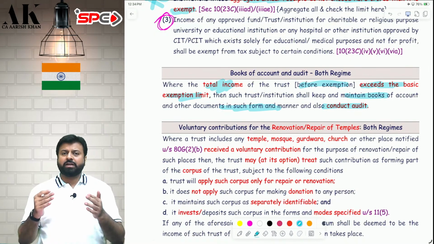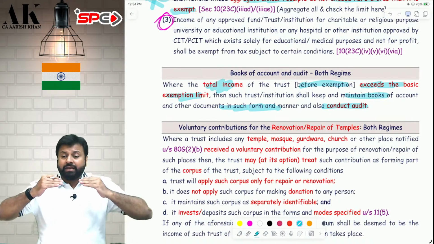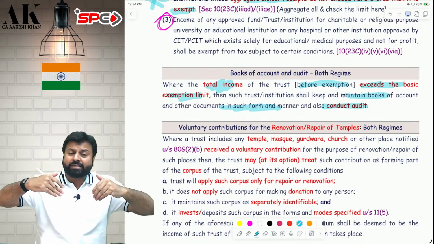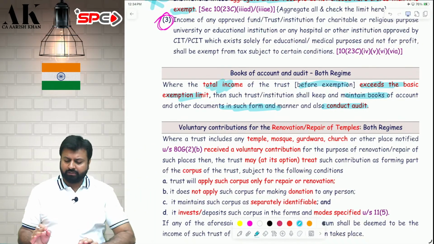So what is the basic exemption limit? Under the new regime, it is 4 lakh. Under the old regime, it is 2.5 lakh. If your income before giving exemption exceeds the basic exemption limit, you have to maintain books of accounts and you have to conduct audit.